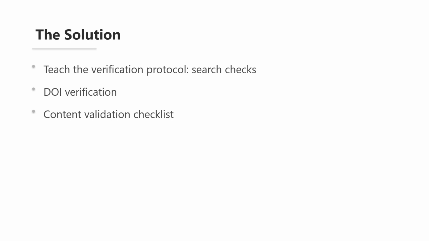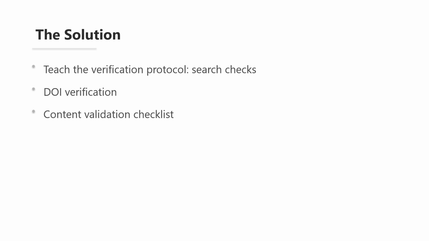Second, search in your field-specific database. For biomedical research, that's PubMed. For psychology, it's PsycINFO. For education, it's the ERIC database. These databases have rigorous indexing, and legitimate papers will appear there.